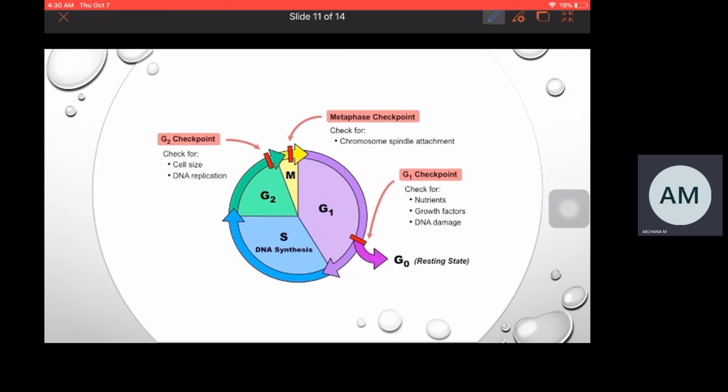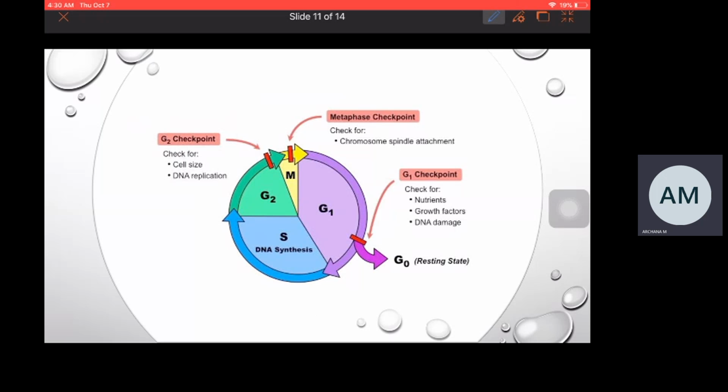These checkpoints check for the errors in the cell. If they detect any errors, they immediately arrest the cell and send it for a repair mechanism. Until the cell is repaired, it will not be allowed to transit to the next phase of the cell cycle. This is the function played by the checkpoints of the cell cycle. There are three checkpoints: G1, G2, and M checkpoint.